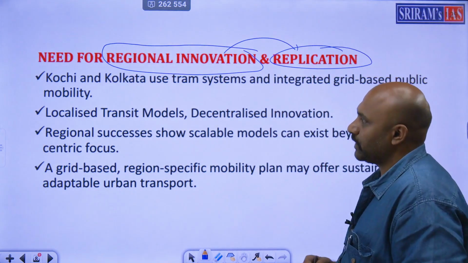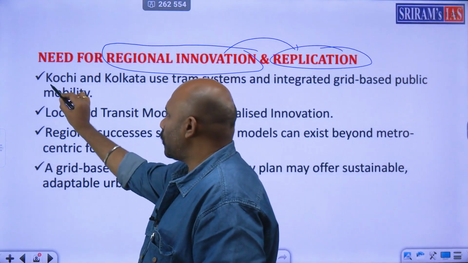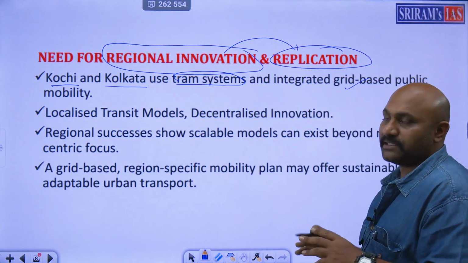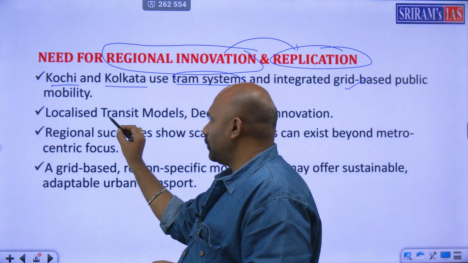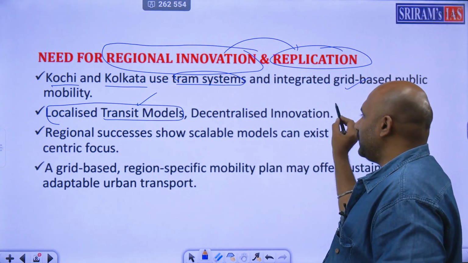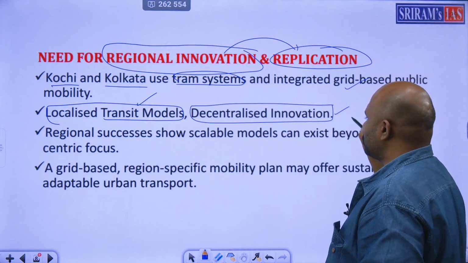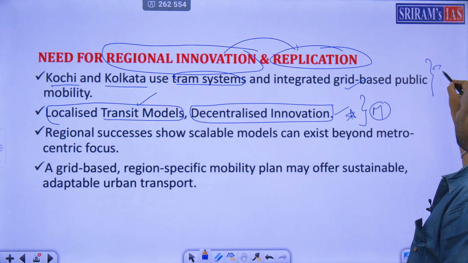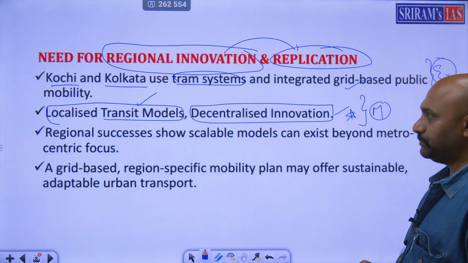I am giving examples to copy. Kochi and Kolkata use tram systems and integrated grid-based systems. Like that, we can use it. Localized transit models should be encouraged, and decentralized innovation is also very much required. These are very important points for your mains. This is a very good example which already works out very well.